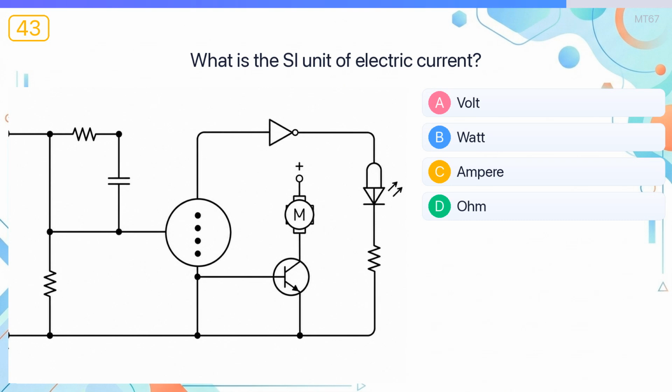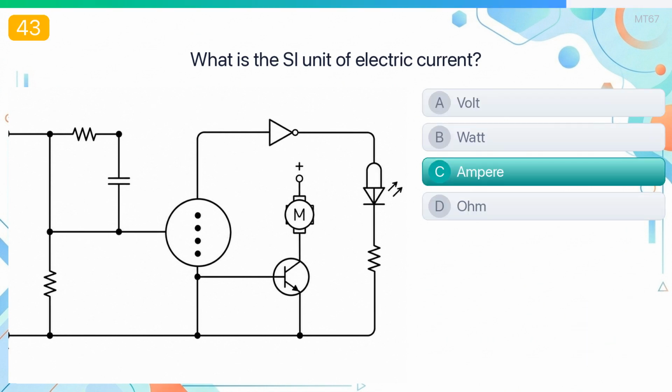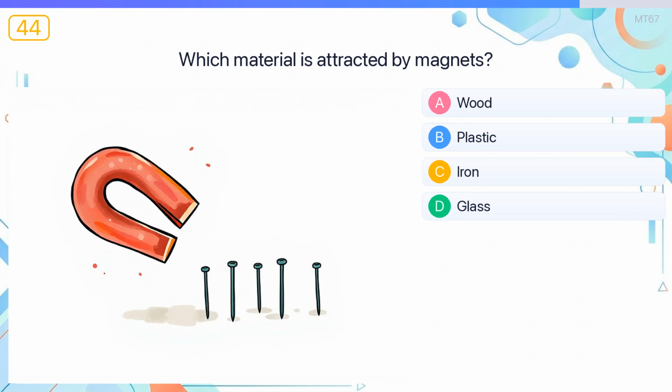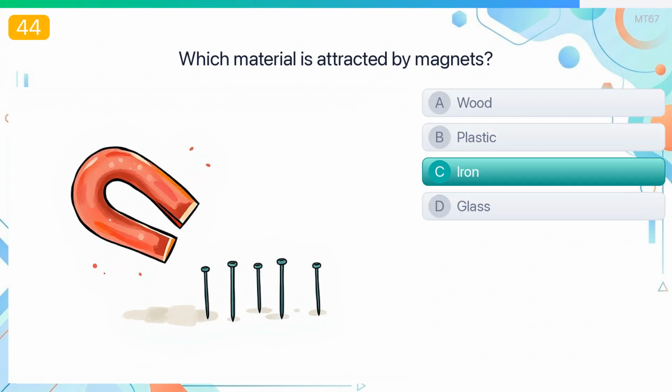What is the SI unit of electric current? The answer is ampere. The ampere is the SI unit that measures electric current. Which material is attracted by magnets? The answer is iron. Iron is a ferromagnetic metal that is strongly attracted to magnets.